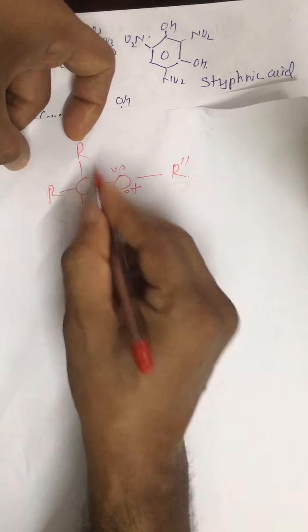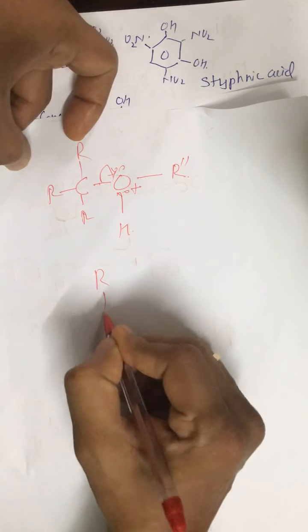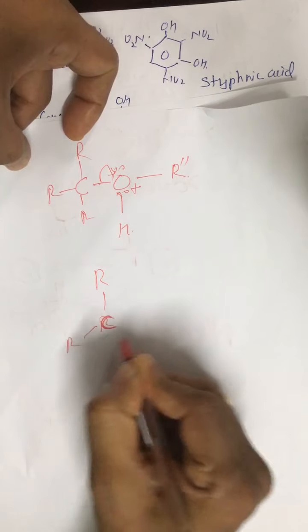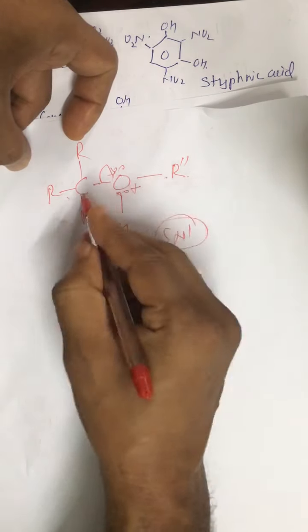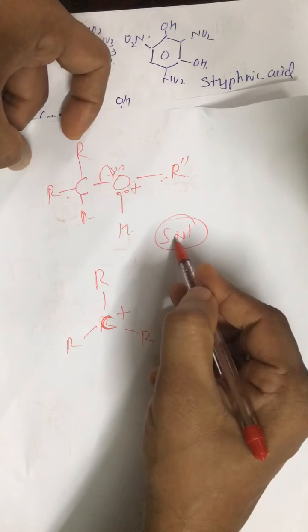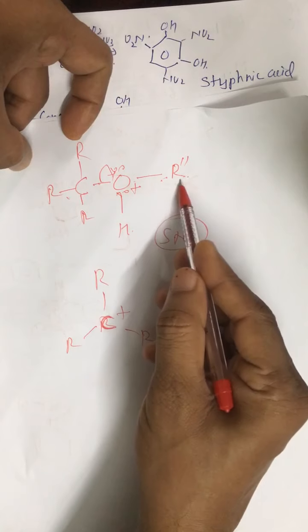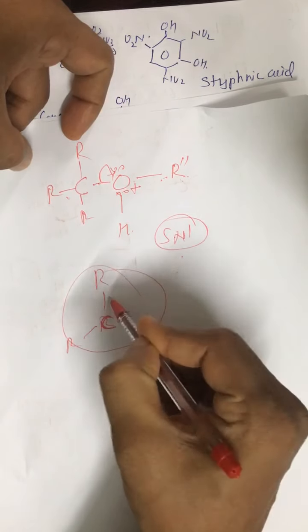Now since it is a tertiary alkyl group, this bond breaking takes place, and initially we get this kind of carbocation. This is the SN1 mechanism if one of the alkyl groups is tertiary. So in that case, what we get is R'OH, meaning the I negative part will go to the tertiary alkyl group.